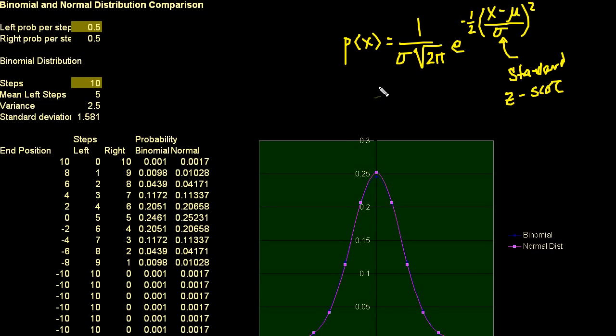And that's what's fascinating about the normal distribution. I'll do a whole other video on the central limit theorem, but if you have the sum of many independent trials, approaching infinity, even though the distribution of each of those trials might have been non-normal, the distribution of the sum of all of those trials approaches the normal distribution.